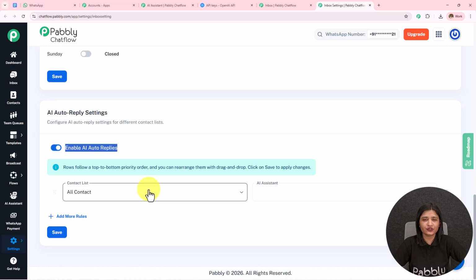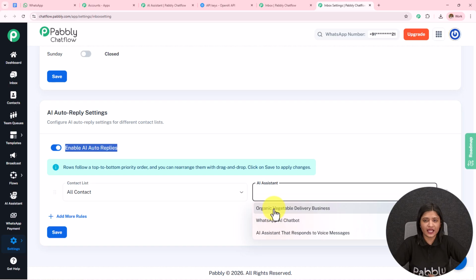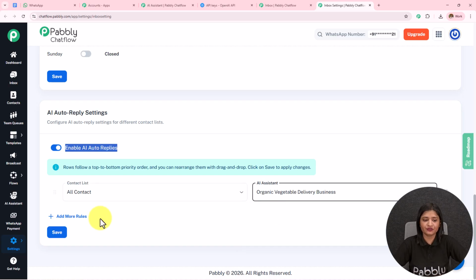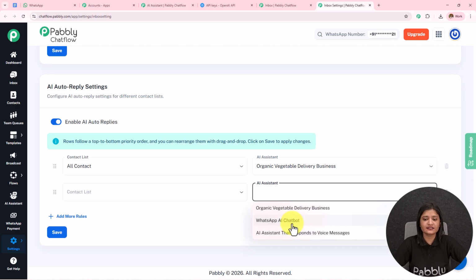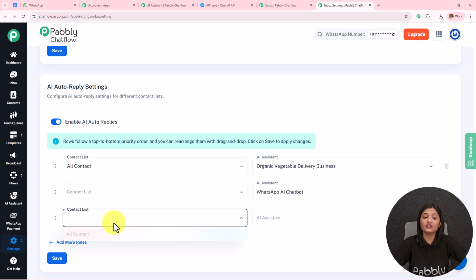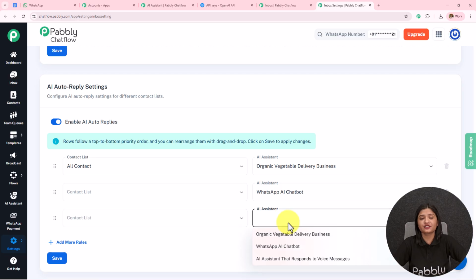Now here I have not created any list, but when you create the list it will start appearing over here. You have to select the list and then select the AI agent or the AI assistant which you have created. You can add more rules, select another list, select another AI assistant. Then you can add more rules, select all the contacts and select another AI assistant for all the contacts. You simply have to save the rules, and in this manner the particular AI assistant will be assigned to the particular chat or to the particular group or to all the contacts.